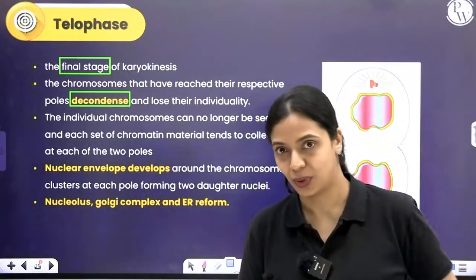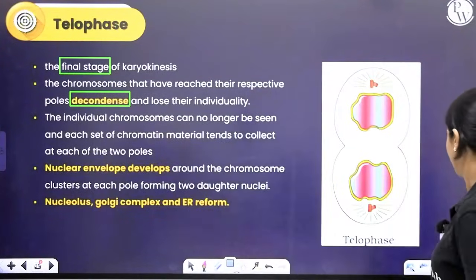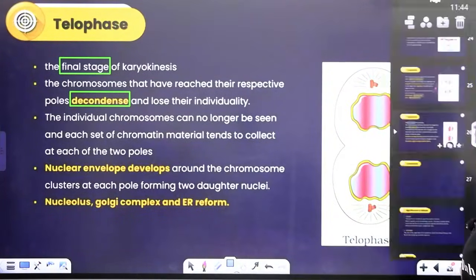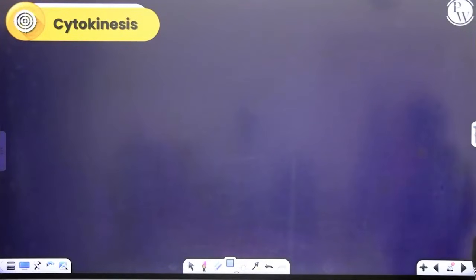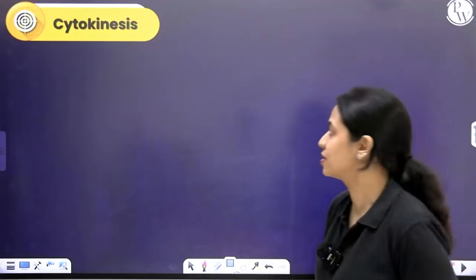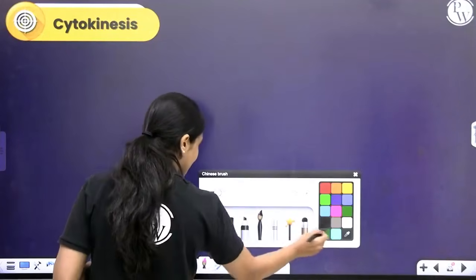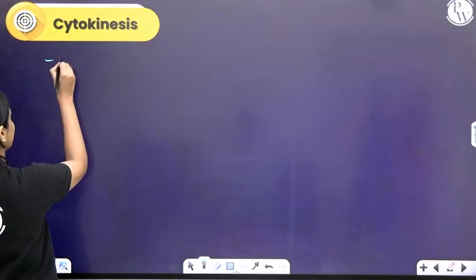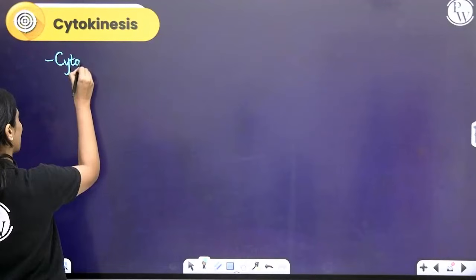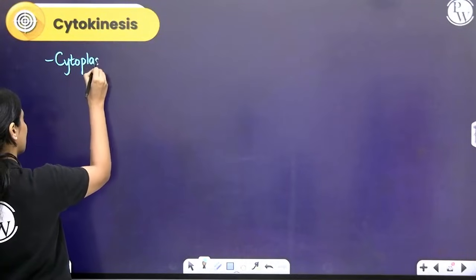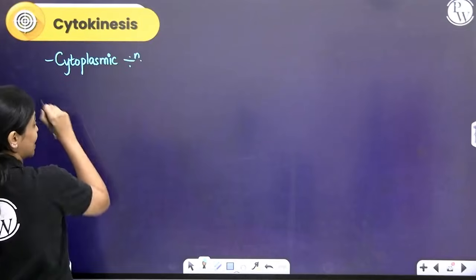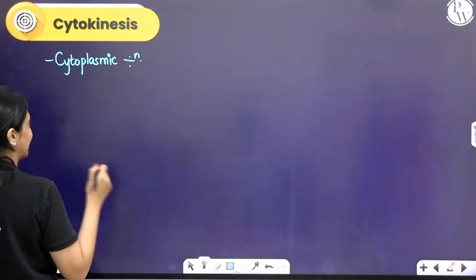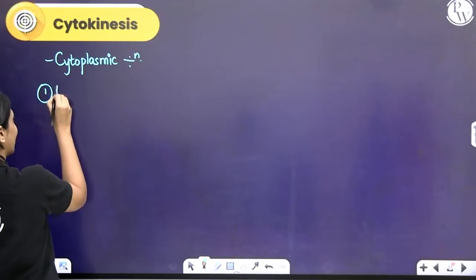We are done with karyokinesis. What do we have next? What we have next is called cytokinesis. Cytokinesis is basically the division of the cytoplasm, right? Cytokinesis is cytoplasmic division. This happens differently in plants and in animals. First, let me show you how it happens in plants.